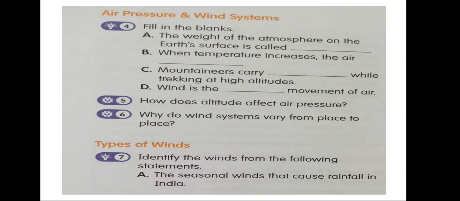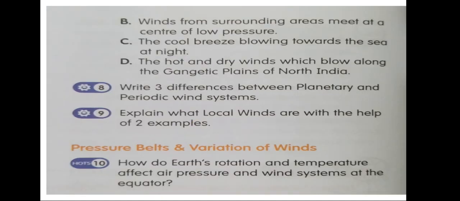A: The seasonal wind that causes rainfall in India is called monsoon. B: Cyclone. C: Land breeze. D: Loo. Now question number 8. Write 3 differences between planetary and periodic wind systems.